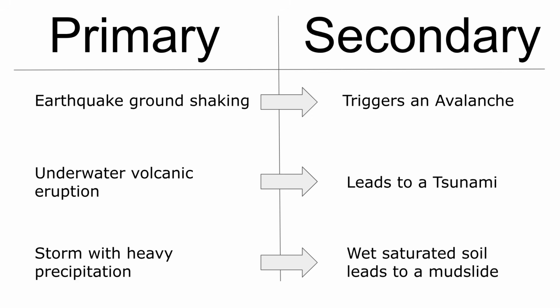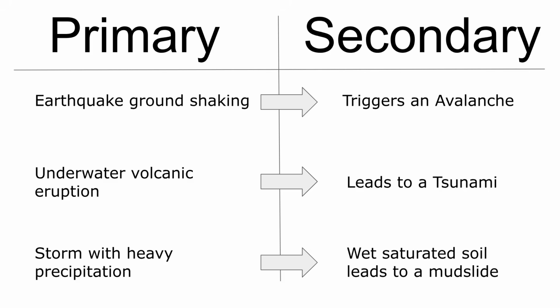We mentioned earlier that many hazards could then be split further into primary or secondary hazards. Primary means first, and secondary means, well, second. A primary hazard is the first hazard. A secondary hazard is then a hazard triggered by the effects of the primary hazard. We mentioned earlier an earthquake, which is a primary hazard, could shake the ground and trigger an avalanche, a secondary hazard. Another example could be an underwater volcanic eruption triggering a tsunami. The primary eruption causes the secondary flooding from a tsunami.